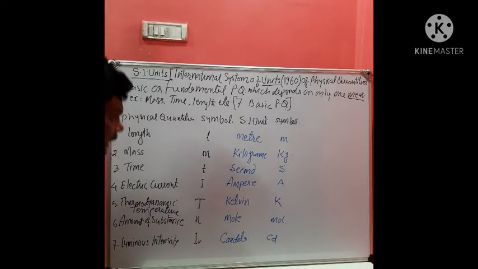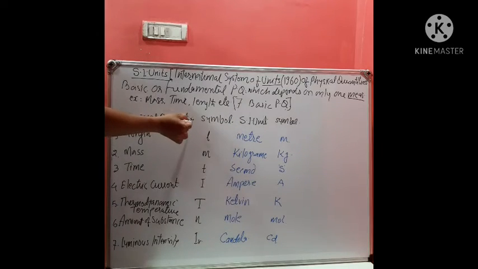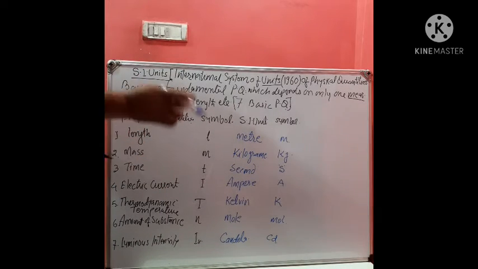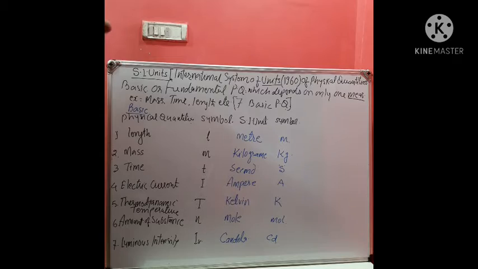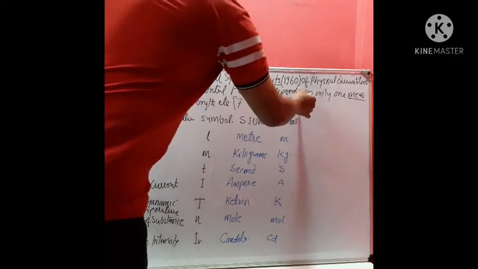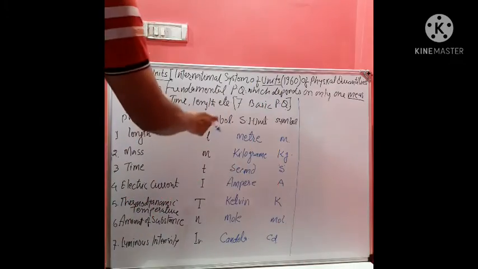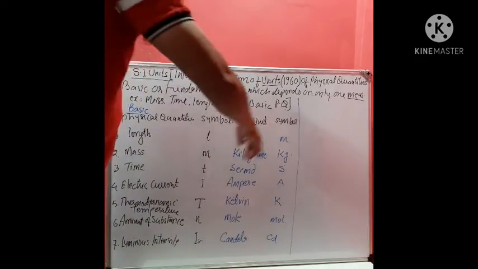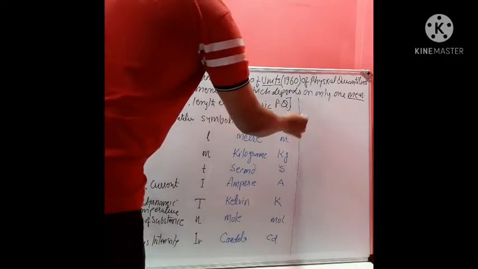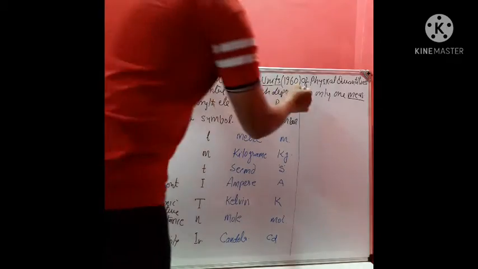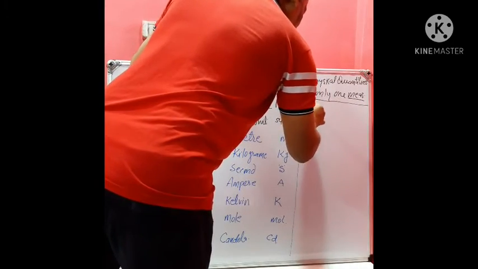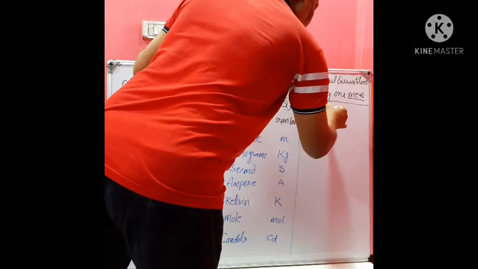So students, these are physical quantities. Which physical quantities? Basic physical quantities. Basic physical quantities mean those which depend on only one measurement. So there are 7 types of basic physical quantities, along with their symbol, their SI unit, and the symbol of the SI unit. Students, along with these, there are many derived quantities.